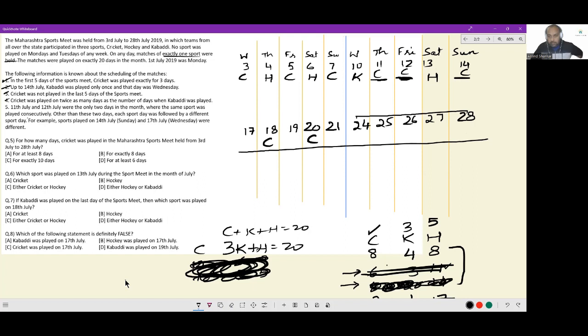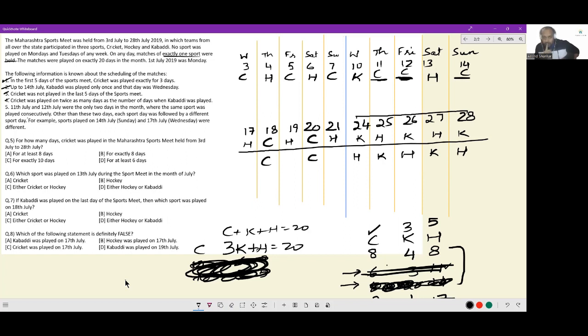For the next set of 10 days, I'm going kabaddi, hockey, kabaddi, hockey, kabaddi. And now the 3 hockey days would be here: hockey, hockey, and hockey. This can happen. The other case would be hockey, kabaddi, hockey, kabaddi, hockey. Cricket and cricket will necessarily happen here.